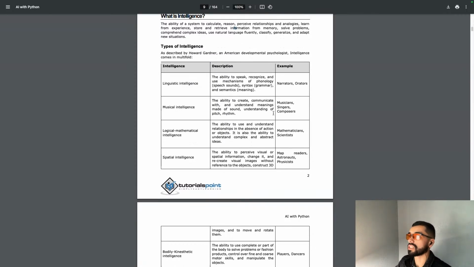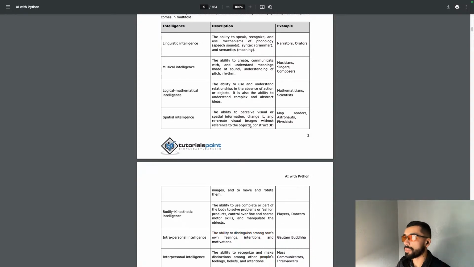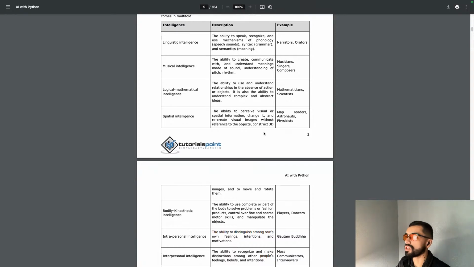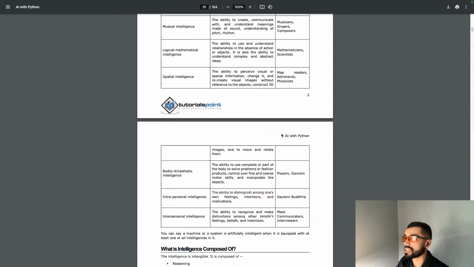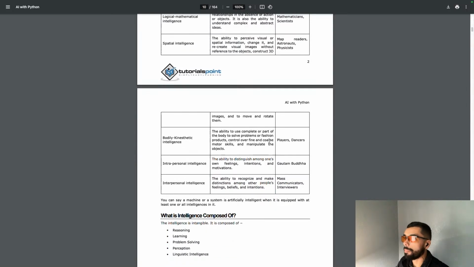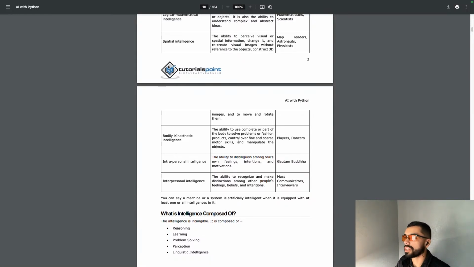Example: mathematician, scientist. Spatial intelligence: the ability to perceive visual or spatial information, change it, and recreate visual images without reference to the object, construct 3D. Map readers, astronauts, physicists. Bodily kinesthetic intelligence: the ability to use complete or part of the body to solve problems or fashion products, control and refine coarse motor skills, and manipulate objects.